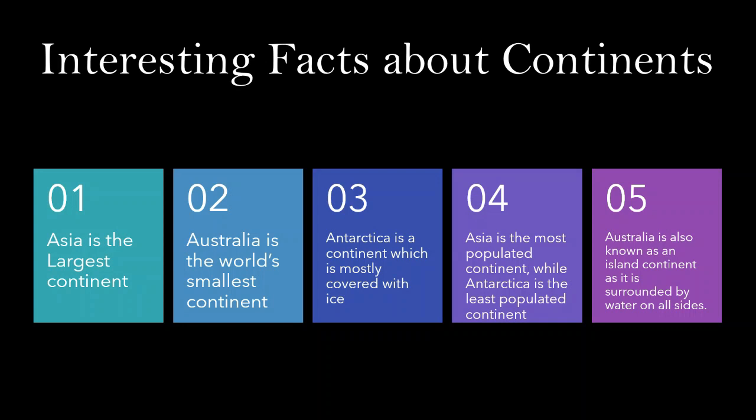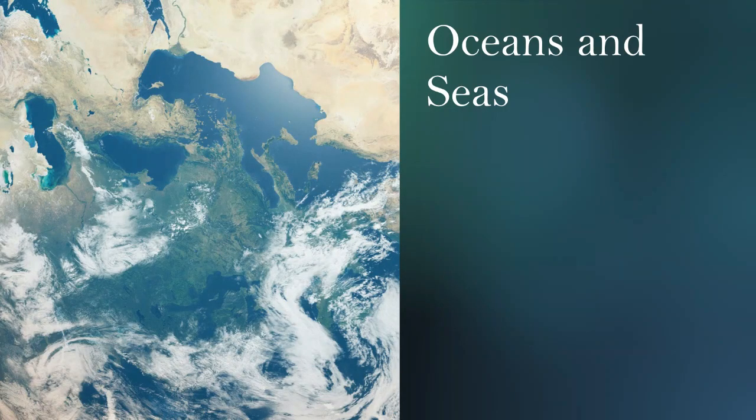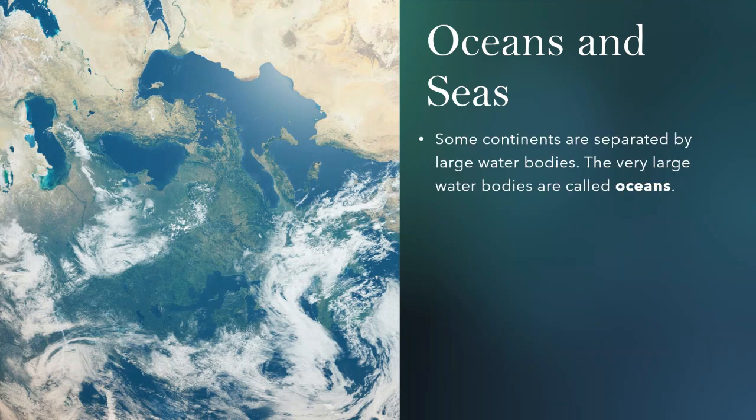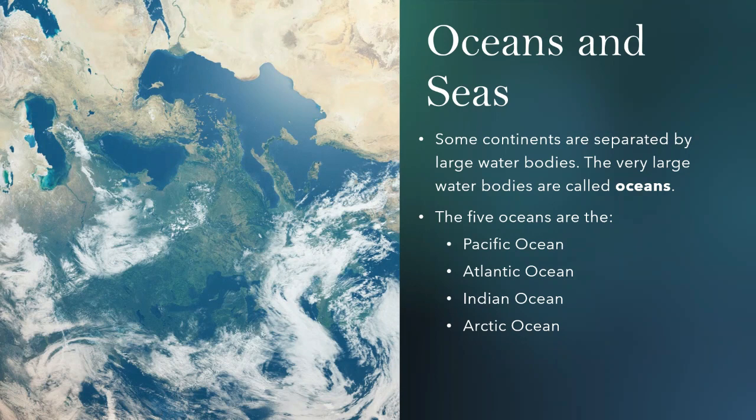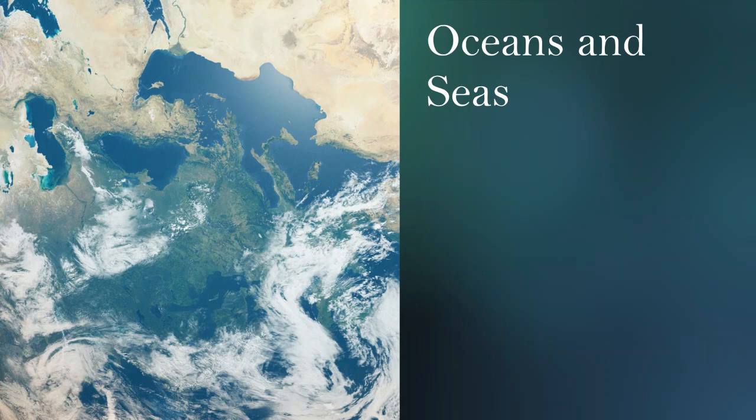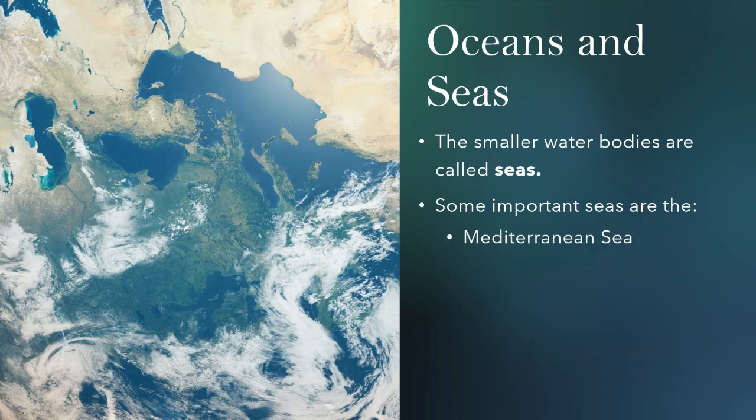Interesting, isn't it? We will now know more about oceans and seas. Some continents are separated by large water bodies. The very large water bodies are called oceans. The 5 oceans are the Pacific Ocean, the Atlantic Ocean, the Indian Ocean, the Arctic Ocean, and the Southern Ocean or Antarctic Ocean. The smaller water bodies are called seas. Some important seas are Mediterranean Sea, Black Sea, South China Sea, and the Arabian Sea.